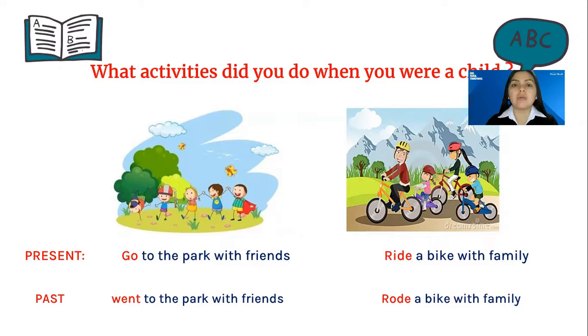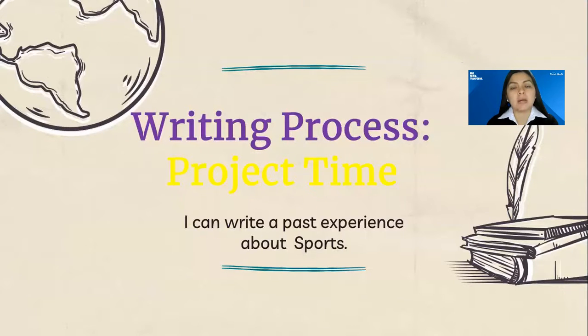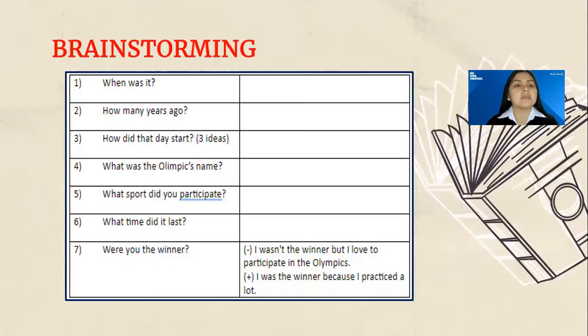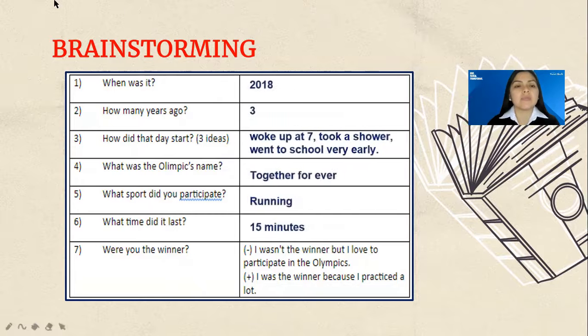We are going to continue now with the writing process about the project time, okay? For example, brainstorming, yes, we are going to start with the first step of writing. We have 7 questions to answer. How are we going to answer this question? For example, when was it? 2018, right? How many years ago? 3. How did that day start? In question number 3, you are going to write 3 ideas. For example, woke up at 7, took a shower, and went to school very early, right?